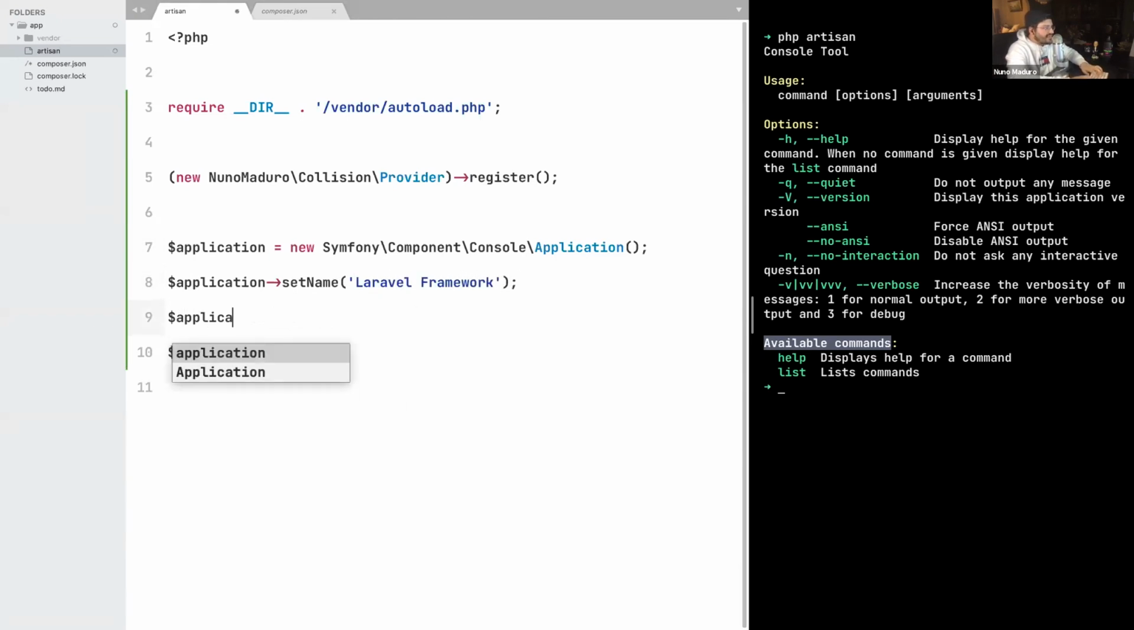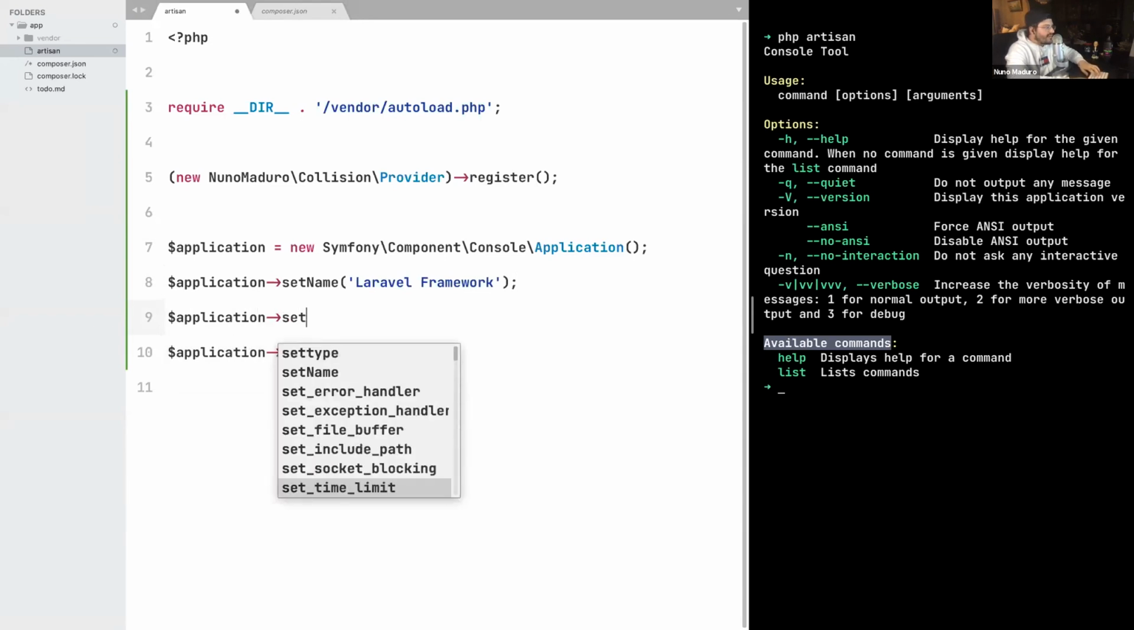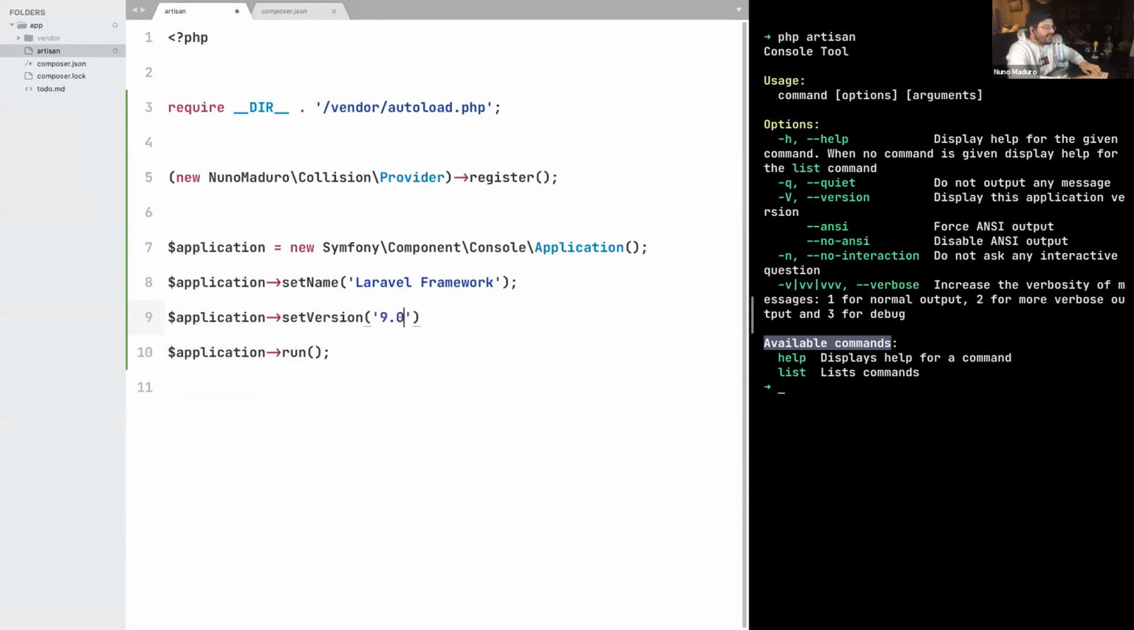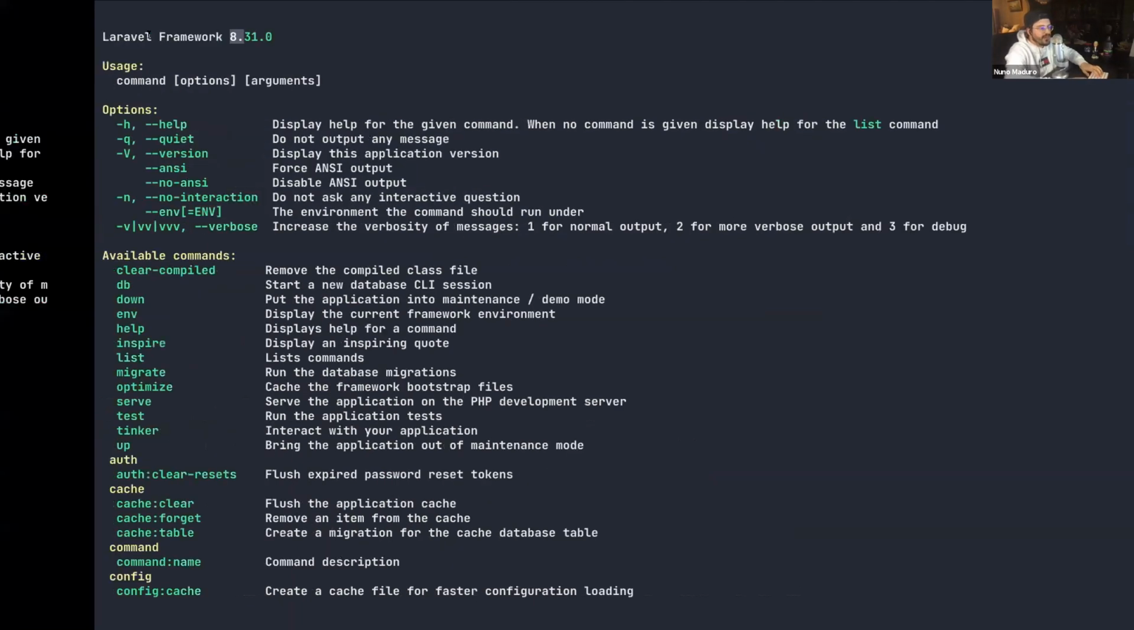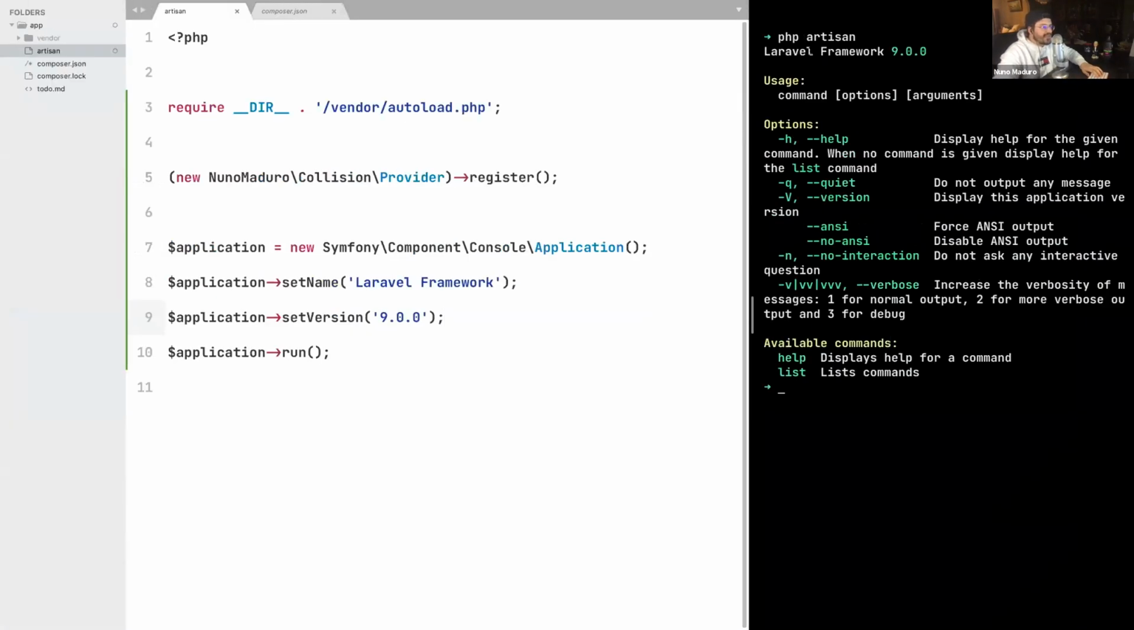And then let's set also the version to somewhere in the future, just like Laravel 9.0.0. We all know that the framework name appears and then you have Laravel 8, but we want to live in the future. So let's just set Laravel framework in version 9. There we go. So now this really looks like Artisan, and the next piece in the puzzle is really start creating some commands that interact with the framework itself.